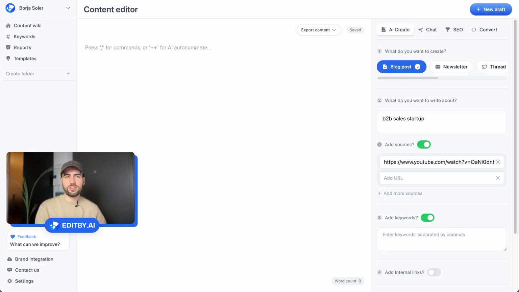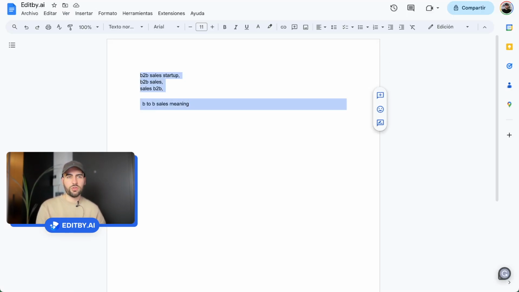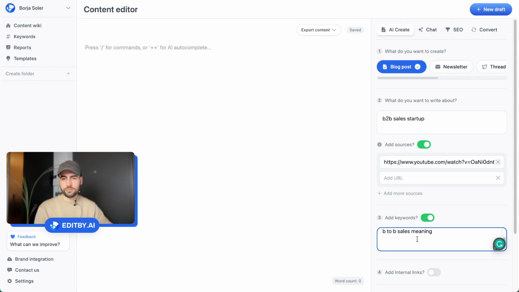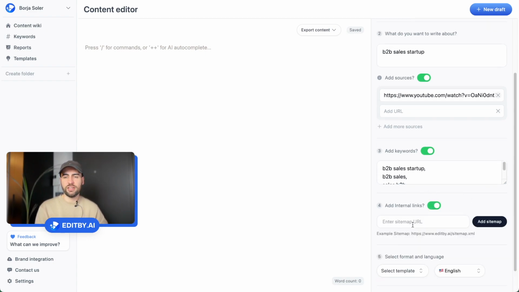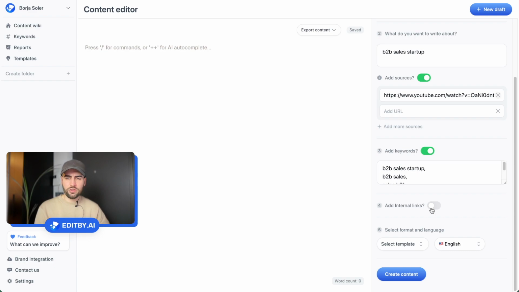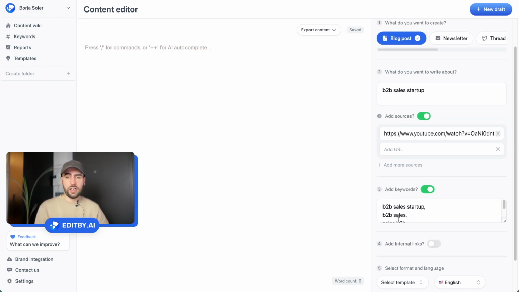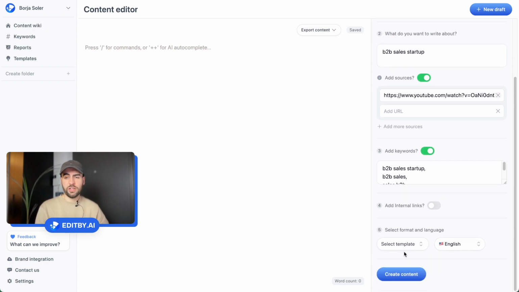Here I could add keywords, so I'm just going to copy all my keywords here. I'm going to separate every keyword with a comma. Okay, they are separated, and I could add internal links to my site. Right now I'm not going to add them, but we could add them. Here I have all the keywords, my YouTube video, and I start creating the content.